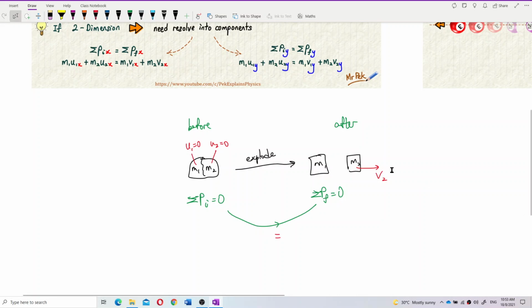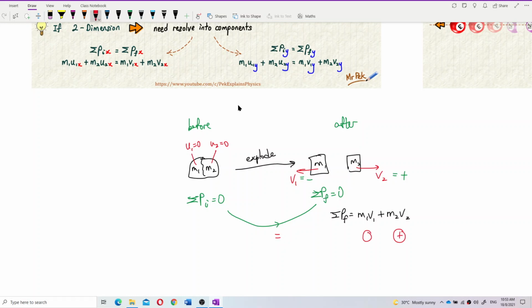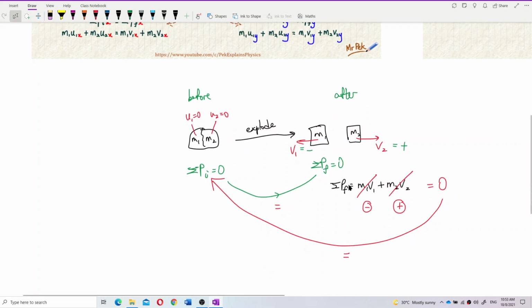If mass 2 is going to the right, mass 1 needs to go backwards, in the opposite direction. That means one must be a negative value and one must be a positive value. Then when they total up, they will get 0. You understand? Total final momentum is M1 V1 plus M2 V2. If this one is positive, this one must be negative, then only they can cancel out to get 0, to be equal to the initial momentum.